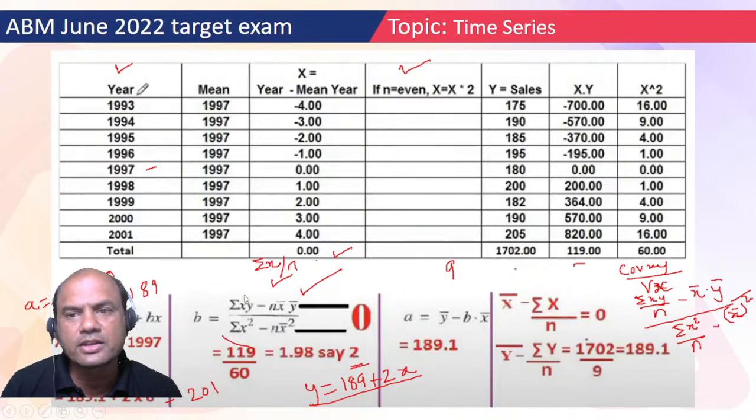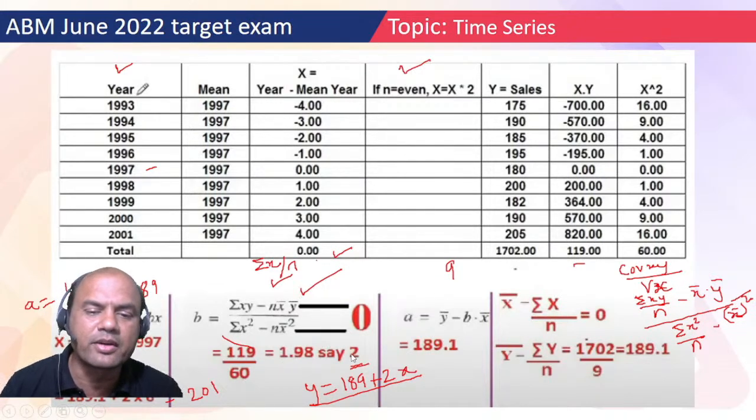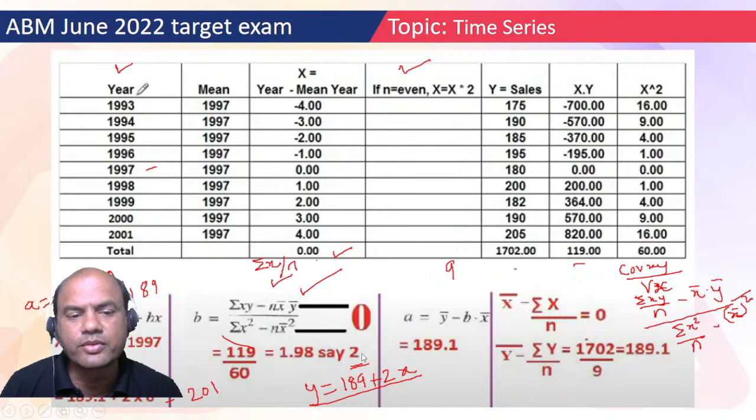Do we have these figures? Yes. Summation xy is this 119. Summation x square is this 60. So 119 upon 60, roughly 1.98. So approximately you can say 2. So now we have got b equals to 2. Now once you have got b equals to 2, we have to find a. How to find out a?